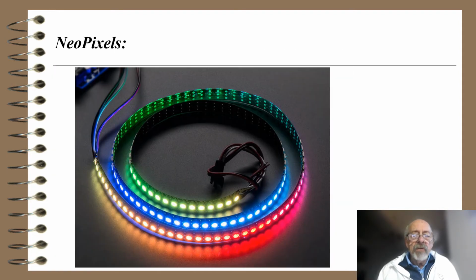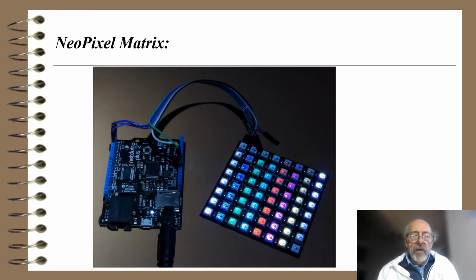These are called neopixels, very common today for people to experiment with and make, say, even jewelry out of. Here's a neopixel matrix, and you might notice that it's using some type of Arduino, it looks like, or Netduino little board there to be powered.